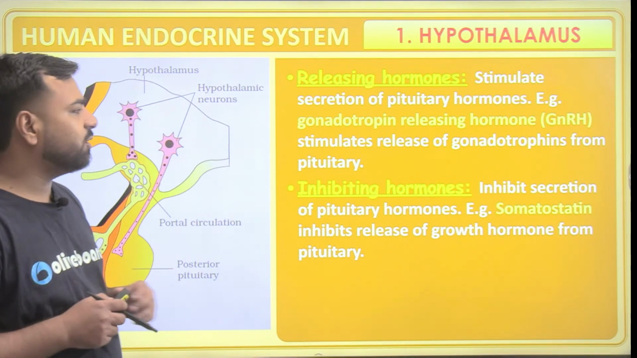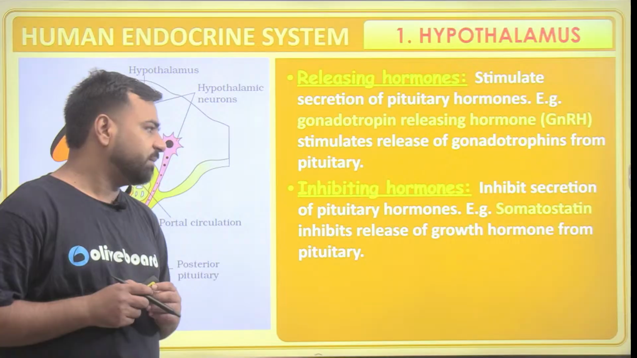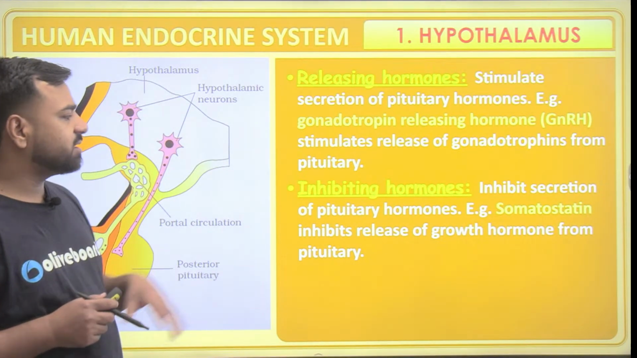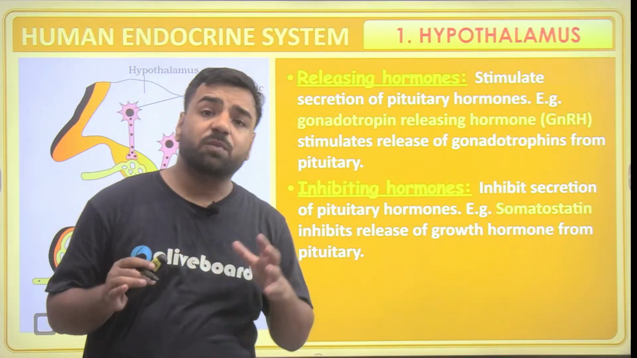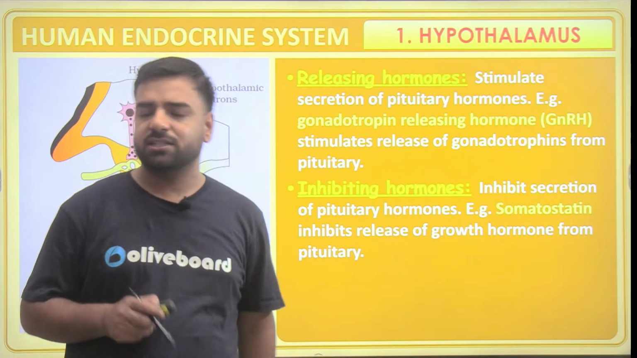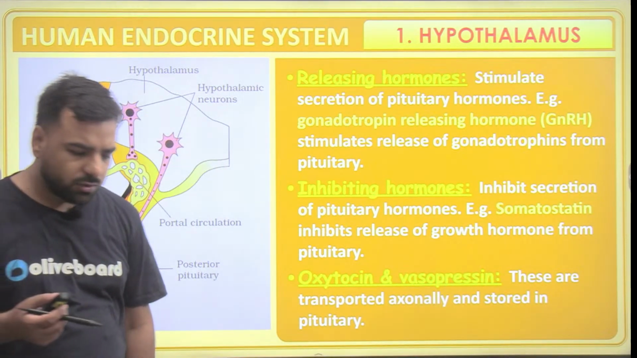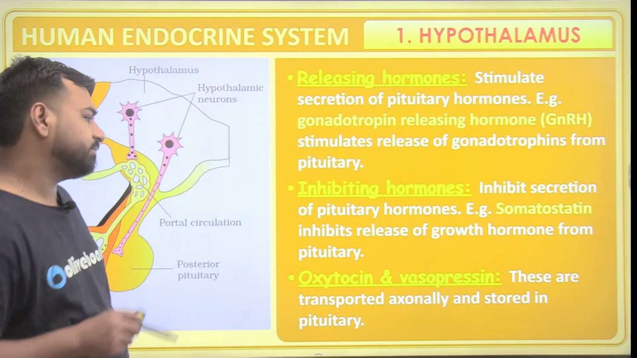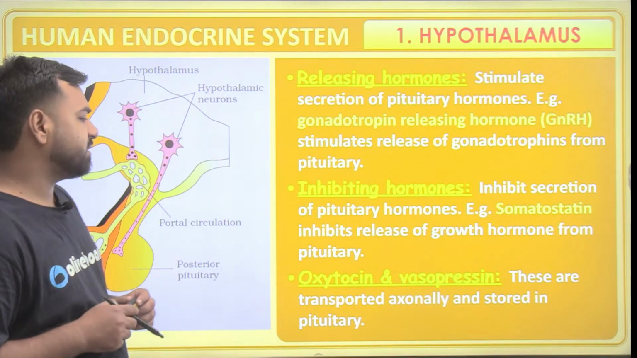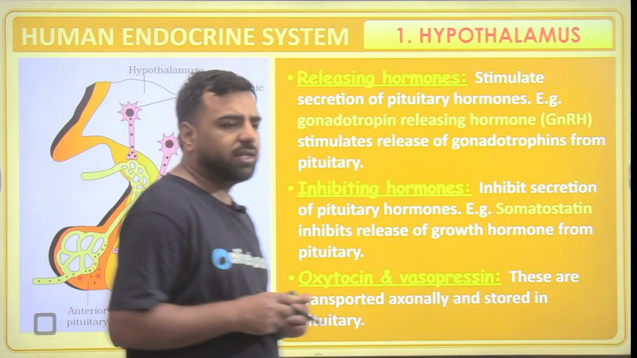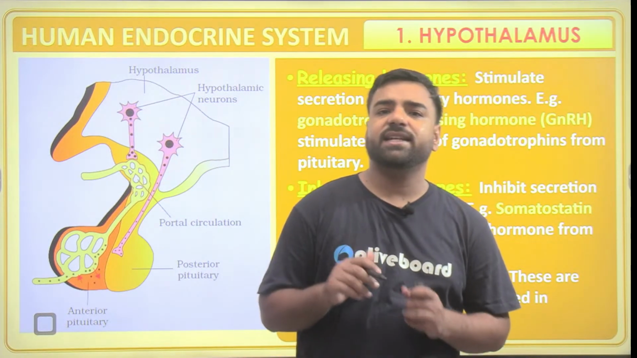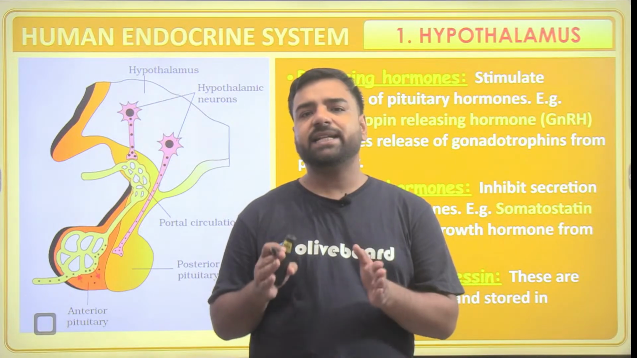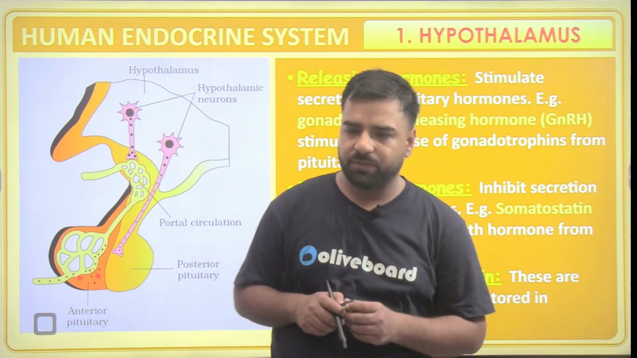Then we have inhibiting hormones, which inhibit secretion of the pituitary hormones. An example is somatostatin, which regulates the growth hormone, because of which our body's height increases. Then we have oxytocin, which is also known as the love hormone. Oxytocin and vasopressin are transported and stored in the pituitary. This vasopressin is also known as ADH, that is anti-diuretic hormone, which maintains the water level in our body.